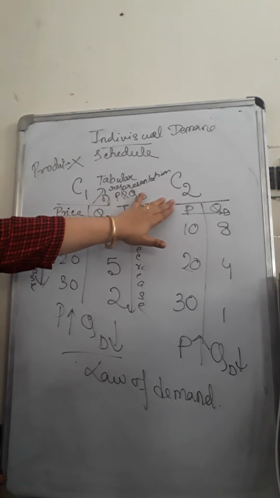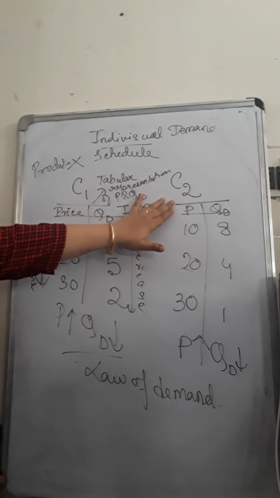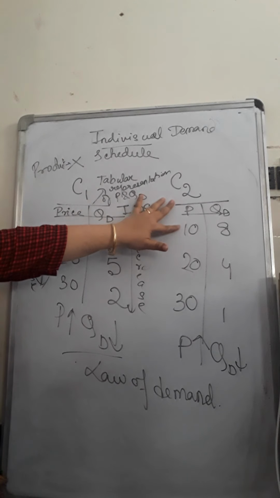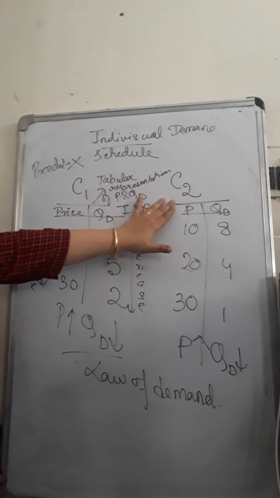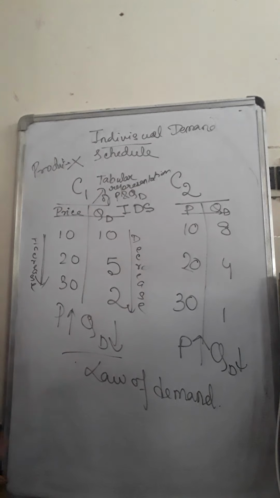But consumer 2's income is not so much, so he cannot keep on buying this commodity even if it is low priced, because he has other commodities for which he has to keep up his purchasing power, so he buys less. So at every level we can see consumer 1 buys more than consumer 2, although they behave in the same manner. When price rises, they decrease the quantity. This happens because the 2 consumers' initial position, status or financial situation might not be the same.